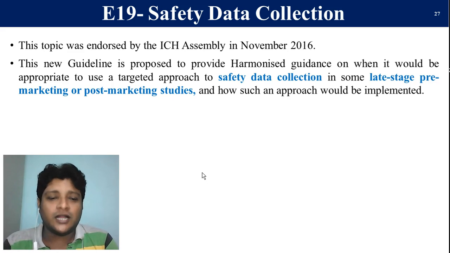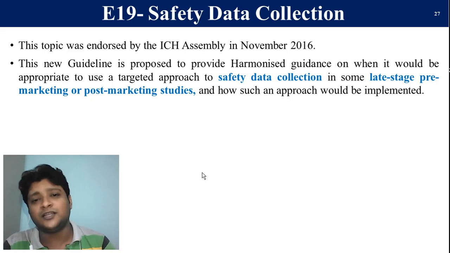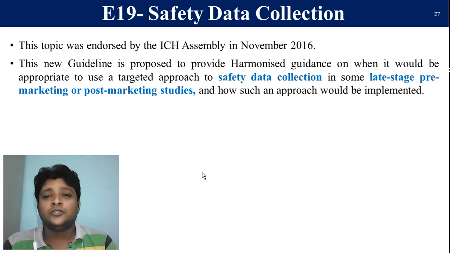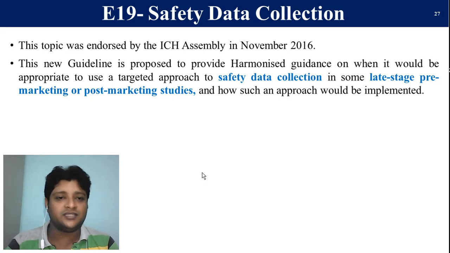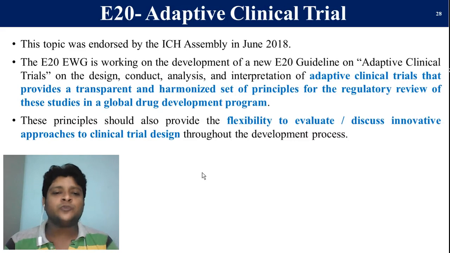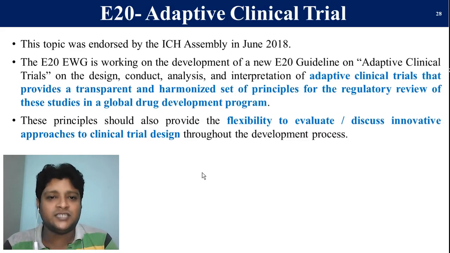And the last one in this E series, or efficacy series, is E20, adaptive clinical trials. This mainly provides a transparent and harmonized set of principles for regulatory review. When we perform clinical trials for the global development of the program, we review this process and evaluate this process, and that is called adaptive clinical trials. This mainly provides the flexibility to discuss innovative approaches for clinical trial design: how we are going to design it, execute it, evaluate it, and review it. So that is called adaptive clinical trials.